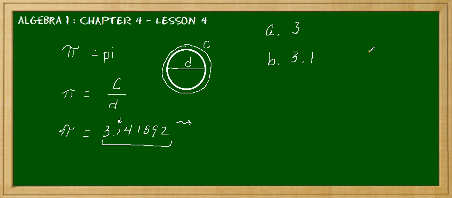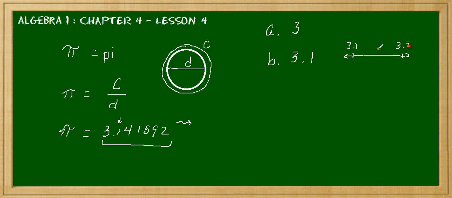Let me just reiterate again. If we're looking on a number line, and we had a big number line here, and we had 3.1 and 3.2, we know that pi is somewhere in between 3.1 and 3.2, because it's 3.141592 and so on.